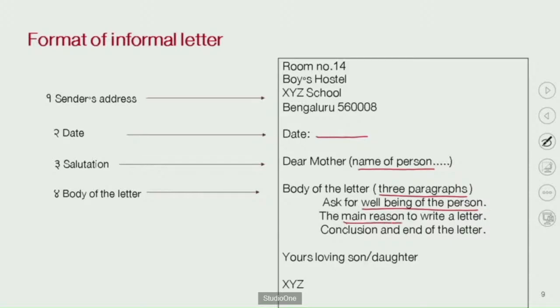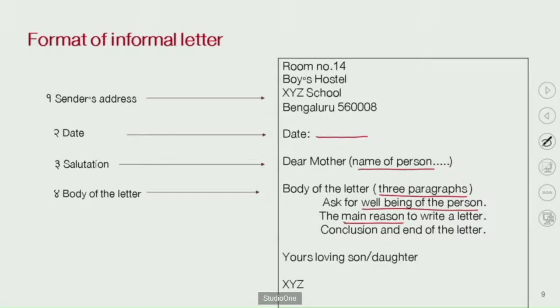Which is the main reason? You can get this from the given information, such as the school trip, or that you liked your birthday gift. Any reason is possible, and you can get this reason from the given information.